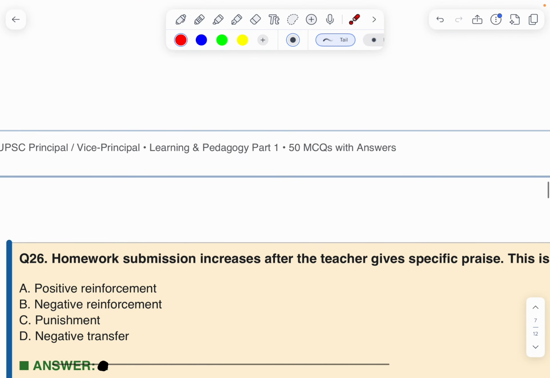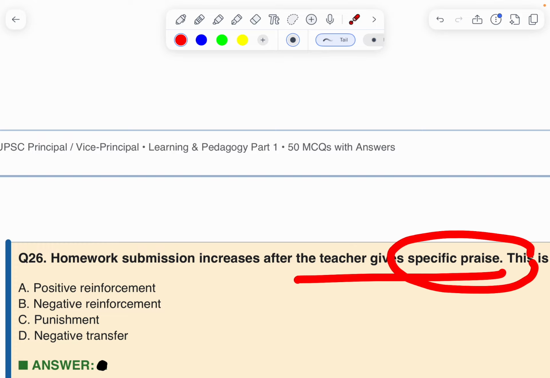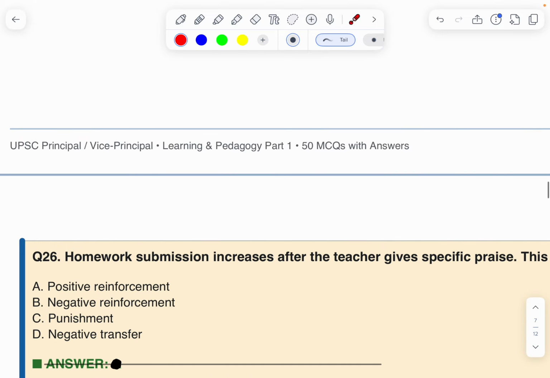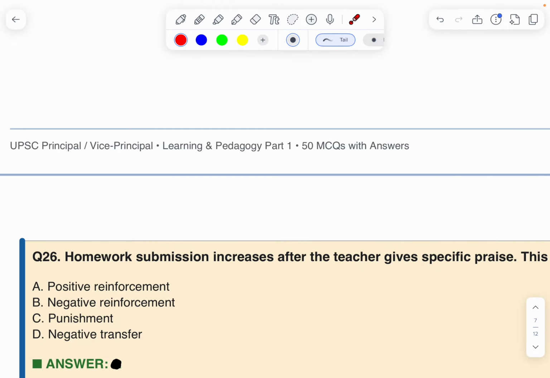Next. Homework submission increases after the teacher gives specific praise. This is called what? What is the answer? They are given praise after homework submission. Therefore, positive reinforcement. After completion of the homework submission, the teacher gives specific praise. Therefore, the answer is positive reinforcement.